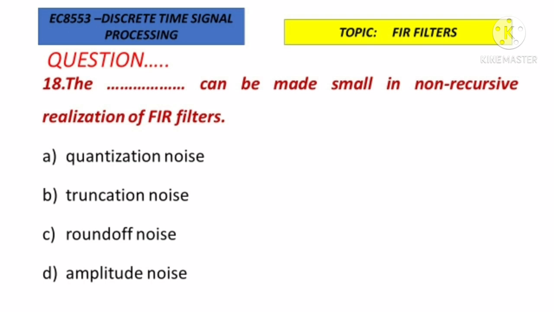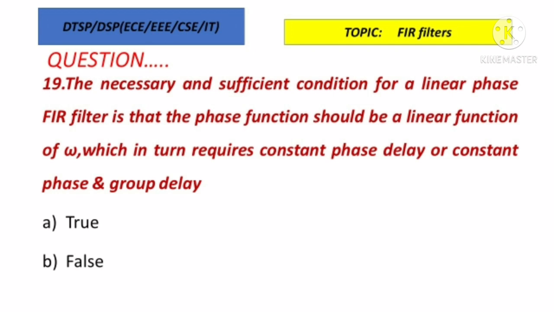So the correct answer for this is option C, round off noise. The round off noise can be made small in non-recursive realization of the structure.